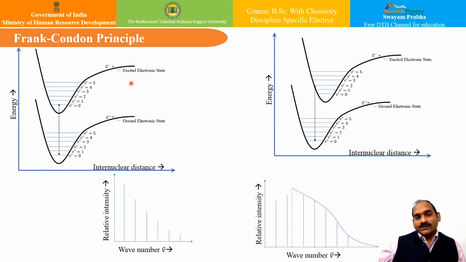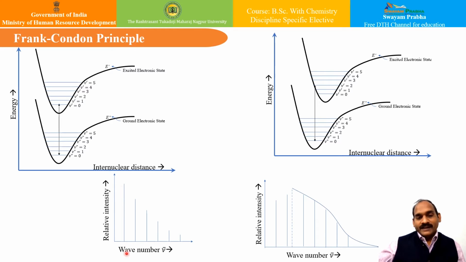Similarly, in the case that we have already talked about, the intensity or the energy state, the bond length of the higher excited electronic state will remain the same. So if the upper electronic state has the same equilibrium internuclear distance as that of the lower state, then in terms of the Franck-Condon principle, the transition would take place from V equal to 0 to V equal to 0 in the excited state, and this will be the strongest spectral line. And you see here, the strongest peak will be from V equal to 0 to V equal to 0, that is the 0-0 peak, isn't it?